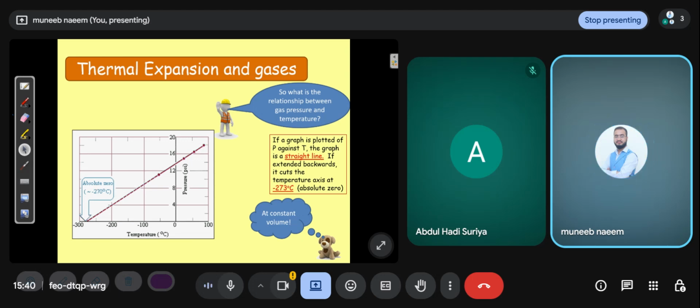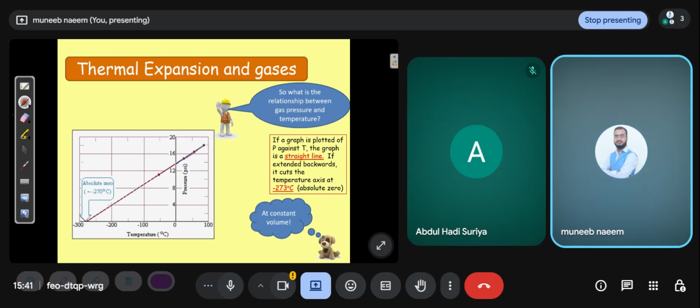What is the absolute zero? When you decrease the temperature, the liquid is converted into gas, and as you continuously decrease the temperature of the gas, the gas cools down, until there is a temperature where the particles of the gas stop, meaning there is zero kinetic energy.